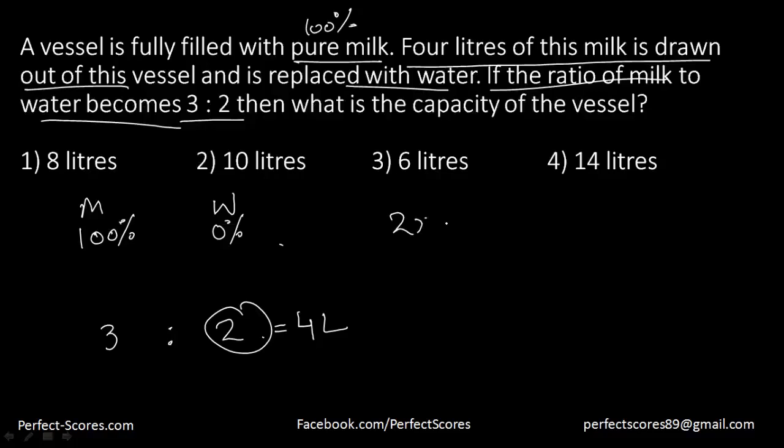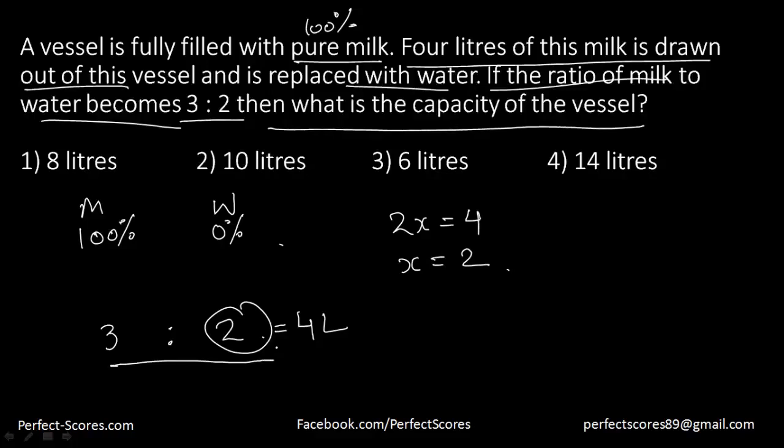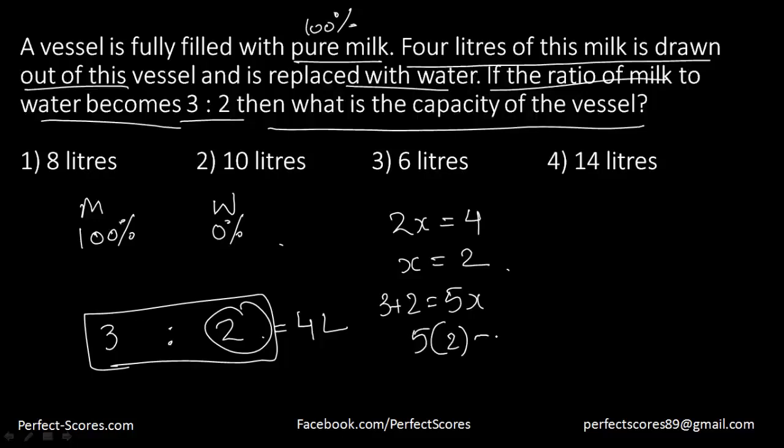That means 2 times x is equal to 4. That means x is equal to 2. And the question is asking what is the capacity of the vessel, which is the total, that is equal to 3 plus 2, that is 5 times x, which is going to be 5 times 2, which would be equal to 10 here. Right? So I suppose you're understanding this question here.